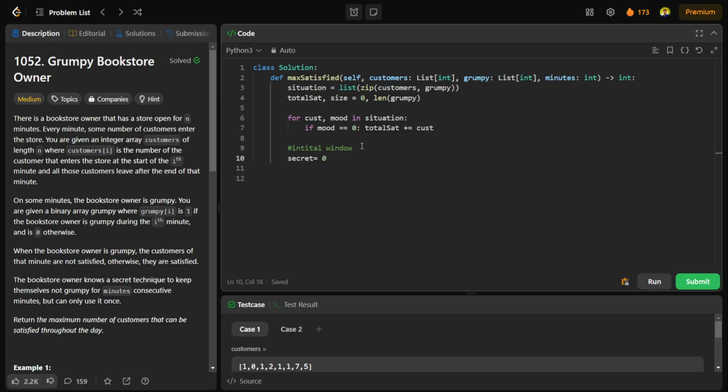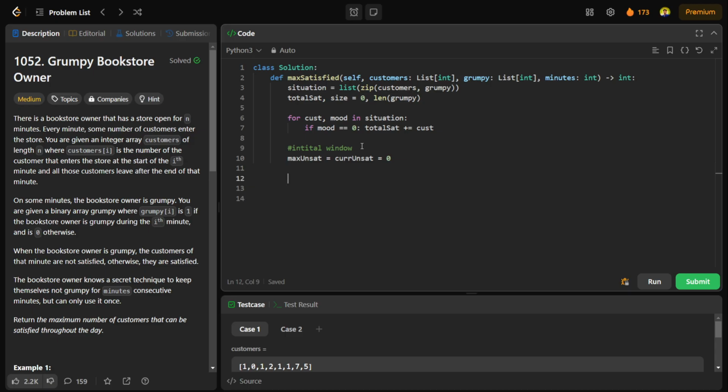I'll have the maximum unsatisfied, and similarly the current unsatisfied. I will be checking for each state. Both are 0 for now.